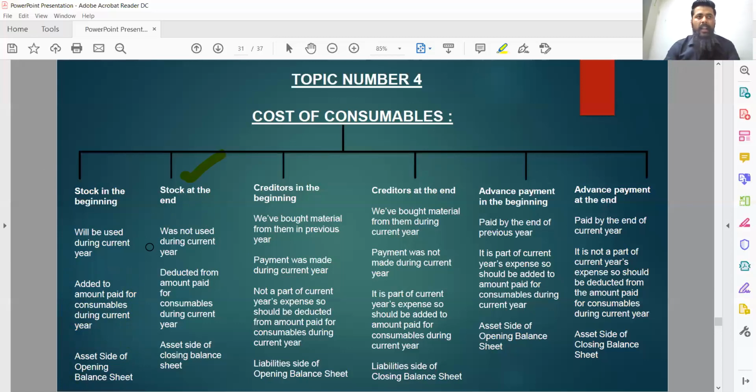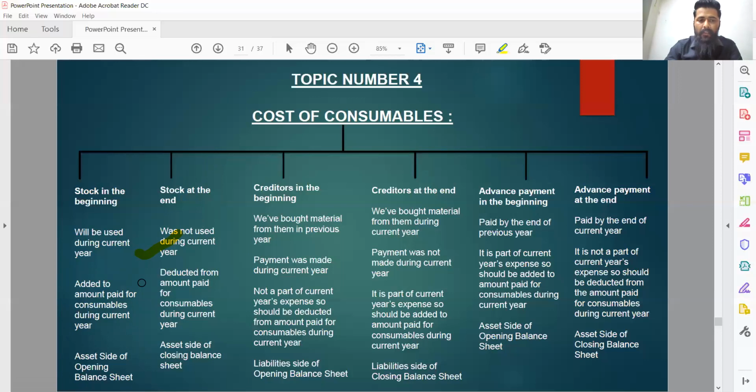As we had taken an example already, that I bought medicine of rupees 1 lakh during current financial year and I was having a stock of medicines worth rupees 20,000 already. So in total, stock of medicines left with me worth rupees 1,20,000. If by the end of current financial year, I am having medicines of 30,000, it simply means I have not yet used those medicines during current financial year. So closing stock of medicine or consumables indicates what? That the consumable was not used during current year.